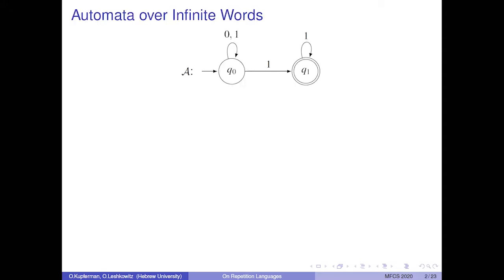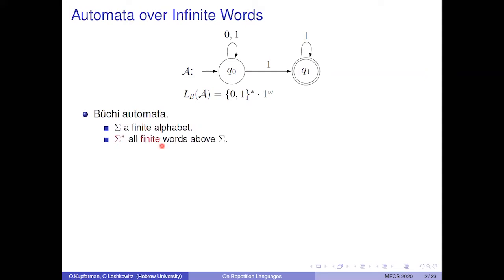First, some basic definitions. Büchi automata are automata over infinite words. The language of a Büchi automaton is all infinite words that have a run that visits some accepting state infinitely many times. Here, Q0 is the only initial state, and Q1 is the only accepting state. The language of A, when viewed as a Büchi automaton, is all infinite words that have only finitely many zeros. We denote by sigma the finite alphabet, and sigma star is all finite words over sigma. Sigma omega is all infinite words over sigma.